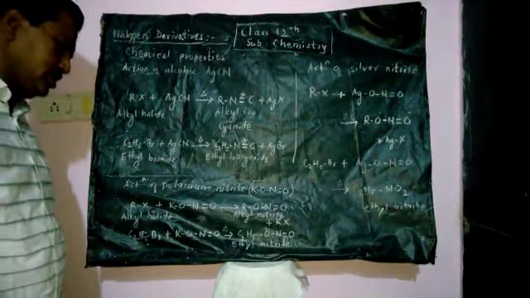When alkyl halide is treated with silver cyanide, then alkyl isocyanide is obtained. It is also known as alkyl nitride.